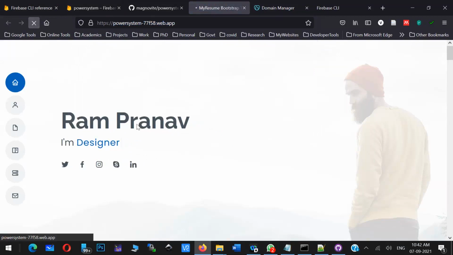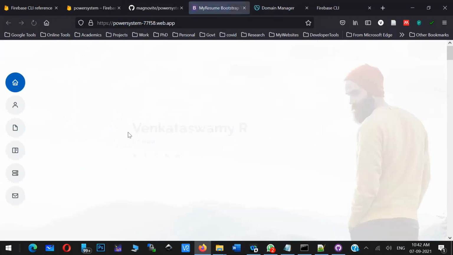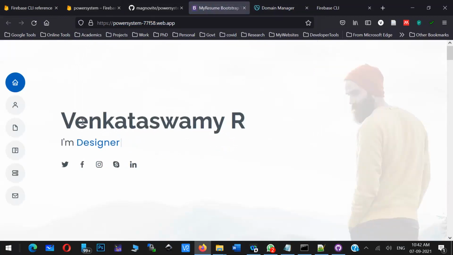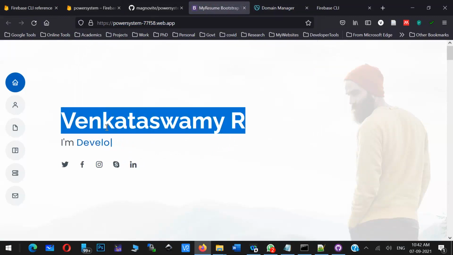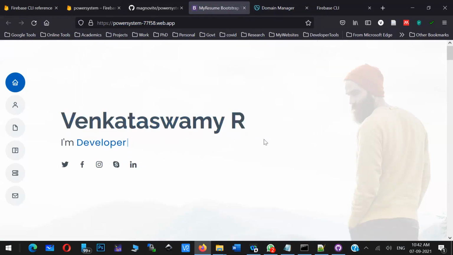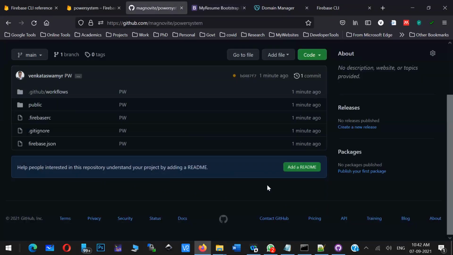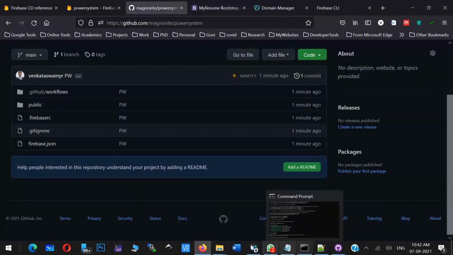It is showing something like Rampana. Okay, sorry, it is refreshed. It is this one, Venkataswamy. So now this particular application is deployed. Now everything is done. One copy is there in GitHub, and one copy is uploaded to Firebase. Now the GitHub and Firebase both are connected. Correct? GitHub and Firebase both are connected.